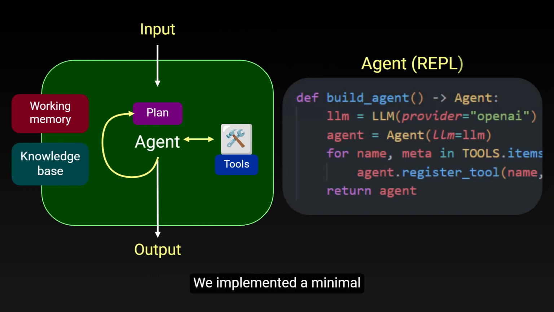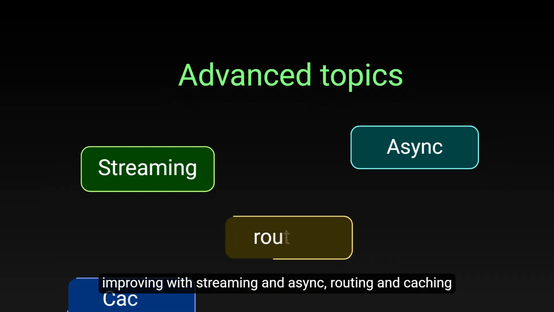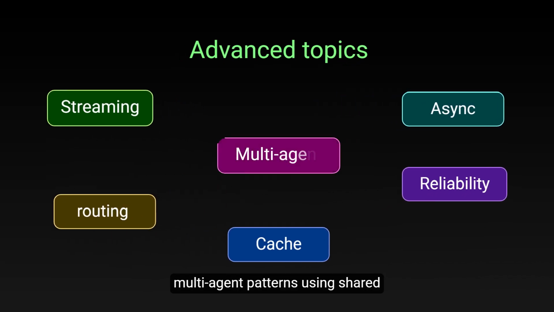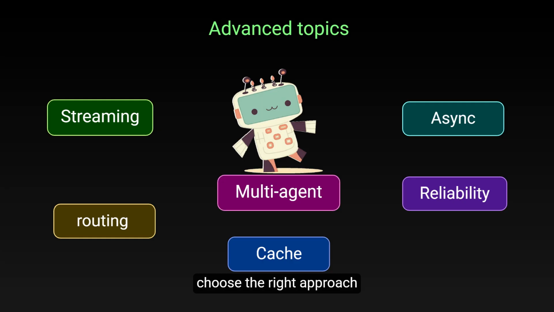We implemented a minimal inspectable agent, REPL, without any framework. Then we talked about some advanced topics: improving with streaming and async, routing and caching, and reliability guardrails. We scaled the design with multi-agent patterns, using shared memory and instrumentation. You now have the judgment to choose the right approach, runnable code, and the practices to operate it with confidence.